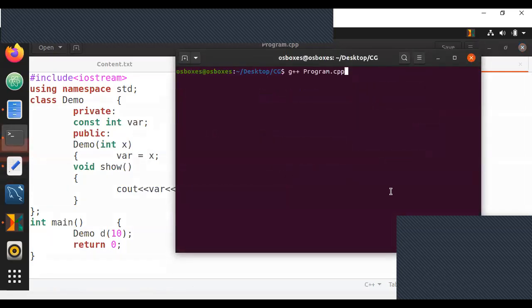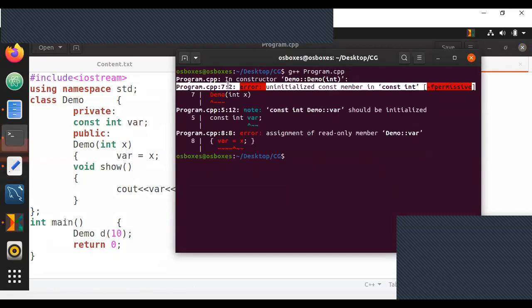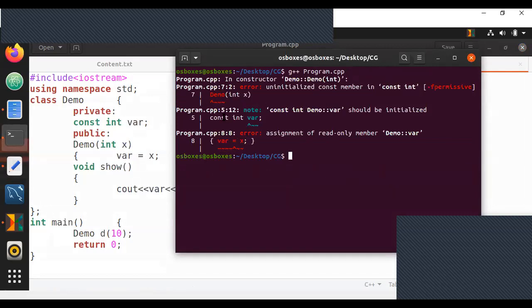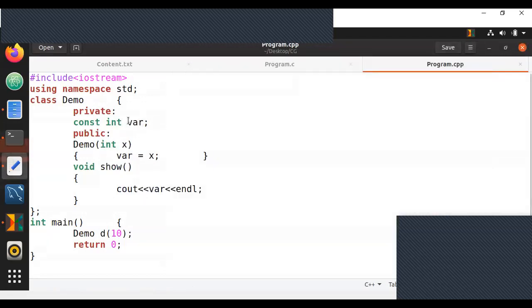I'm getting an answer as no. If I try it, of course, I'll get an error saying uninitialized member const int. That means you have a constant variable which should be initialized, which is not initialized. Every constant variable must be initialized. If you don't, you will get an error.